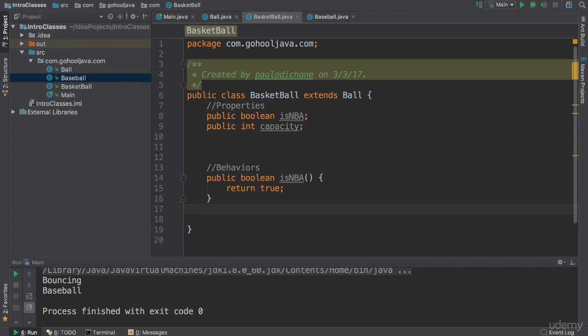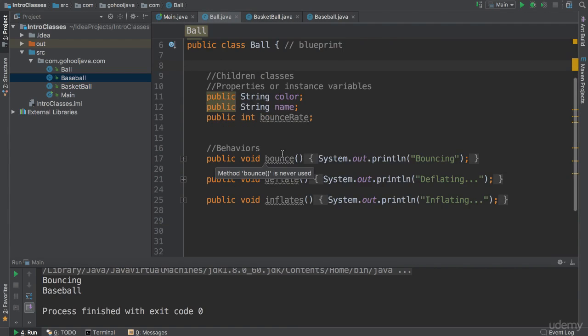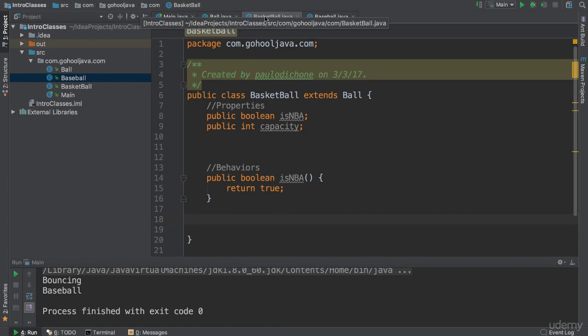Another behavior we can add here, since we know this is a basketball, it still extends ball because it's a type of ball. We can look at other behaviors that the parent ball has, for instance, bounce. What we can do is also what they call override.